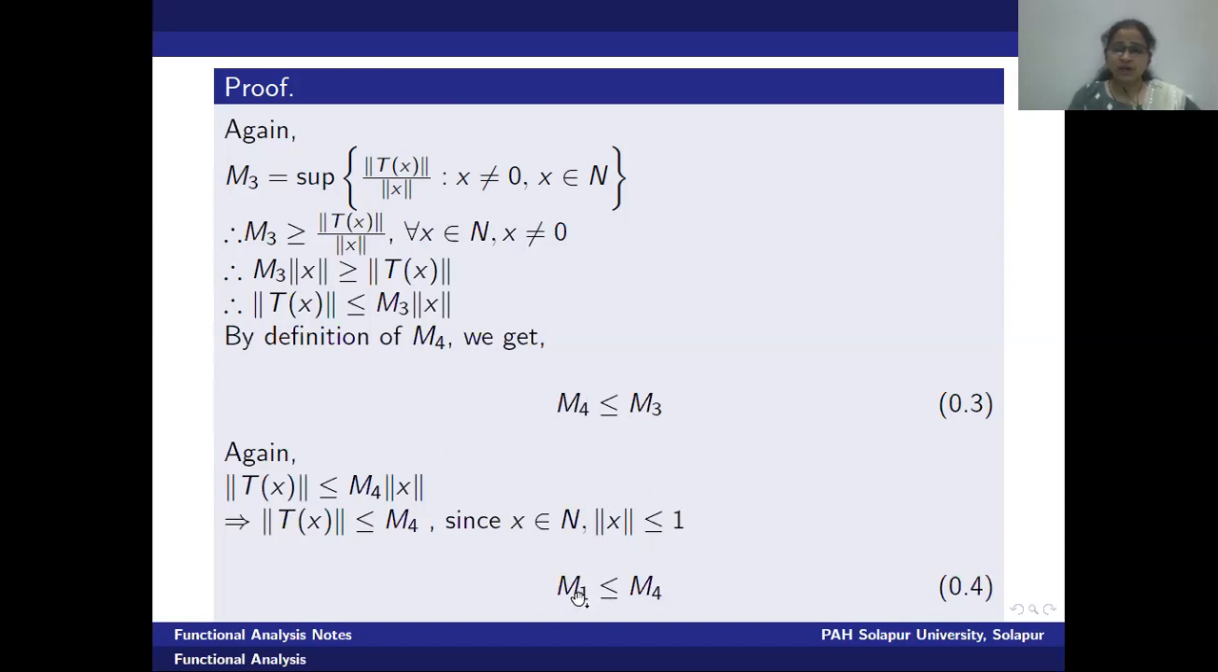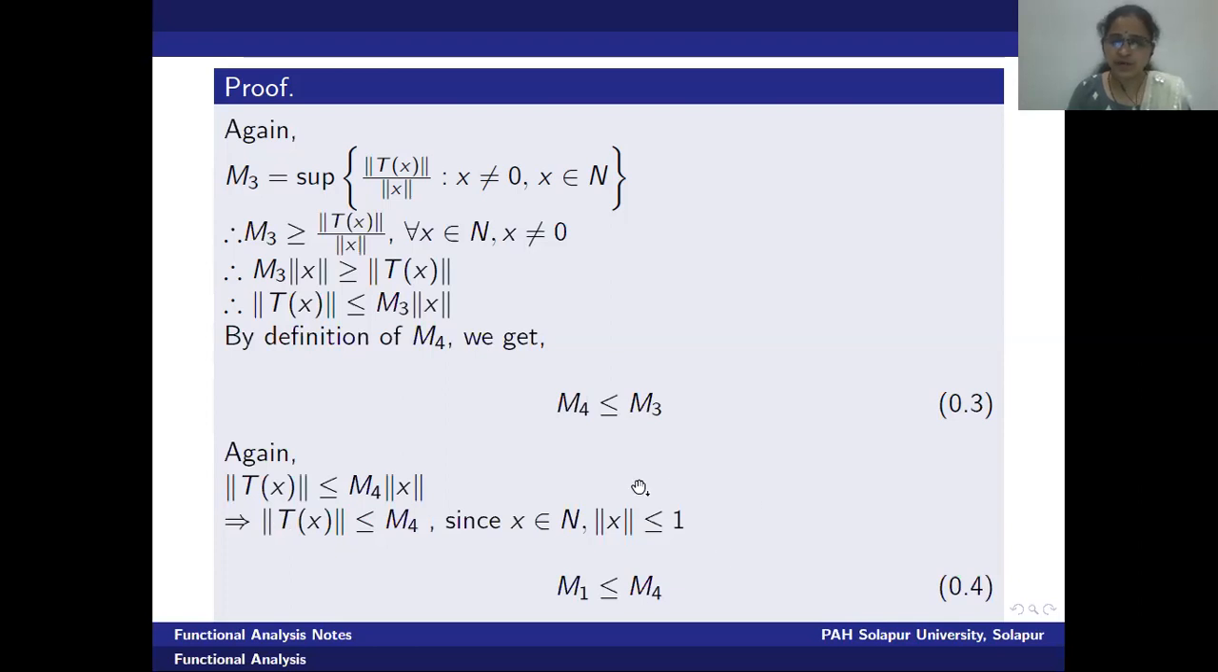And m1 is the supremum. Supremum means least upper bound of all such norm t of x. But here we are getting m4 as an upper bound of the set. Which set? Norm t of x, norm x is less than or equals to 1. What I am trying to say is, m1 is the least upper bound of the set, and from this inequality I can say m4 is an upper bound of the set.